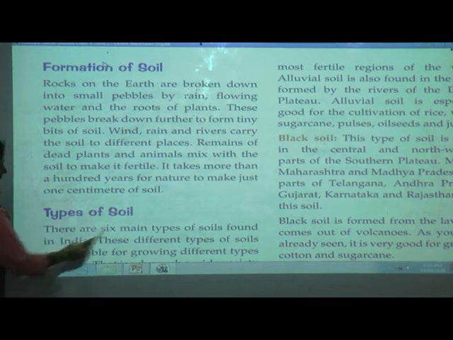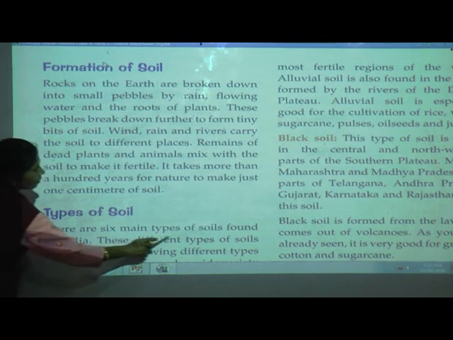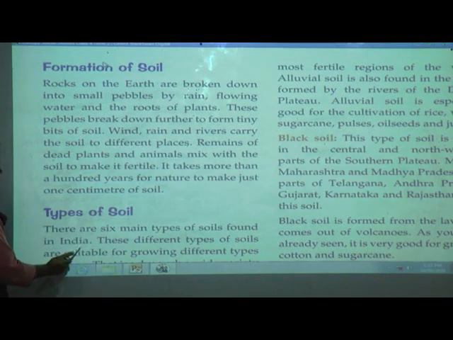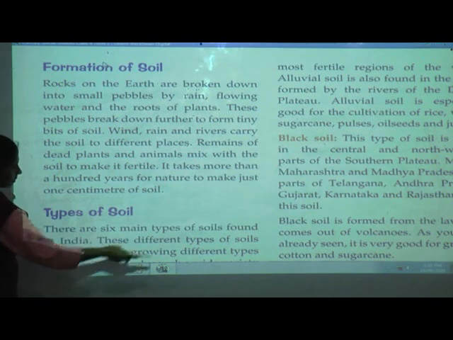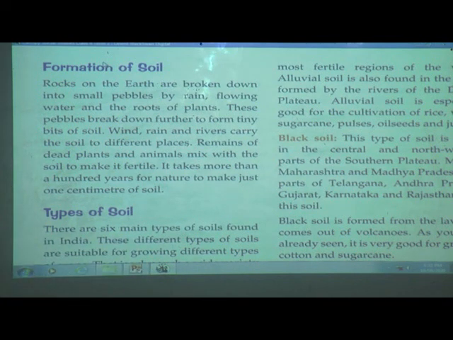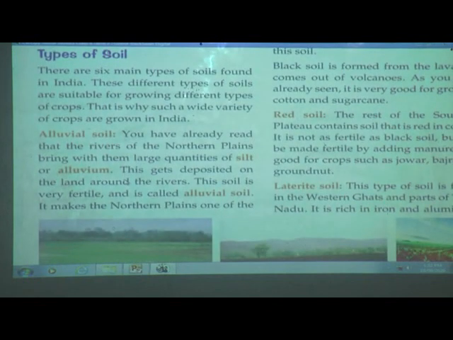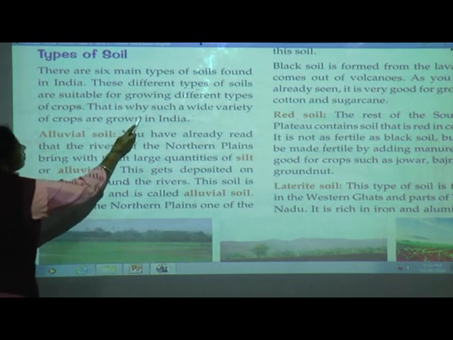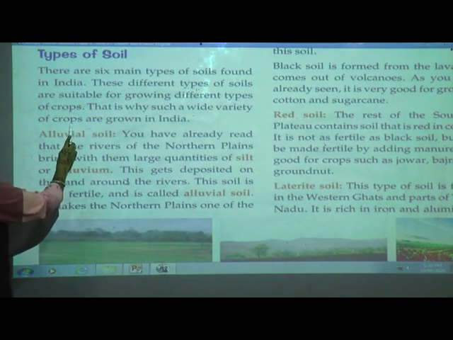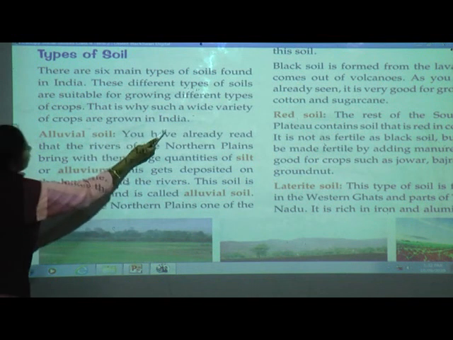Types of soil. There are 6 main types of soils found in India. These different types of soils are suitable for growing different types of crops. That is why such a wide variety of crops are grown in India.